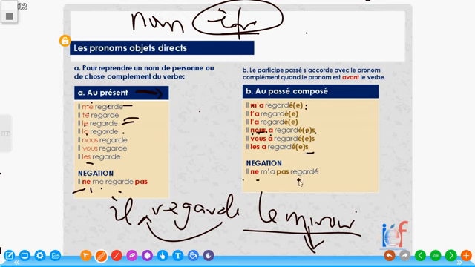He did not look at me. Il ne m'a pas regardé. This also goes with the gender and number when it is in passé composé. So in that essence, if this male was considered to be a feminine, then it will also have an E at the end of this regardé. Do not forget, s'il vous plaît.